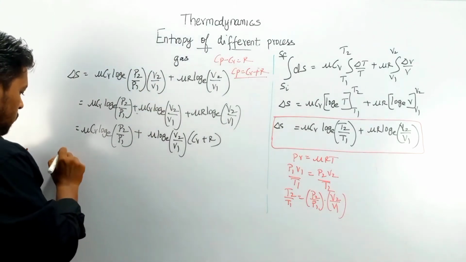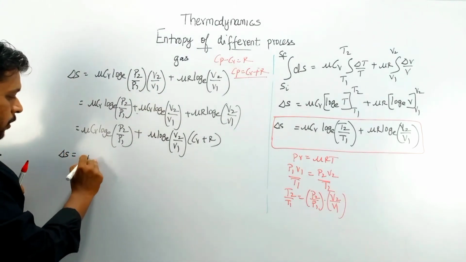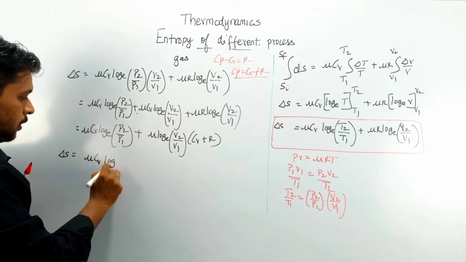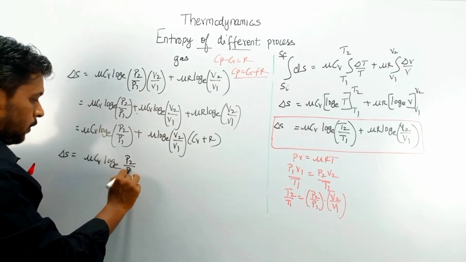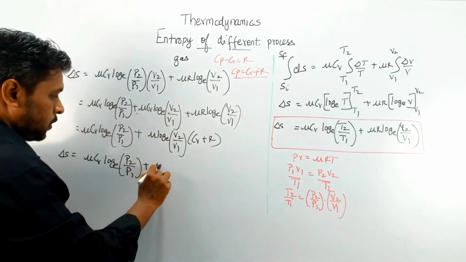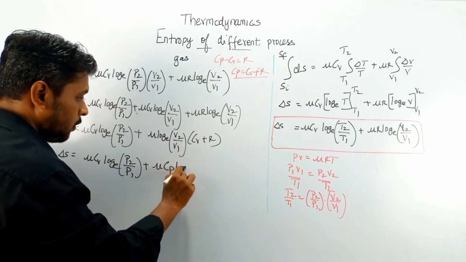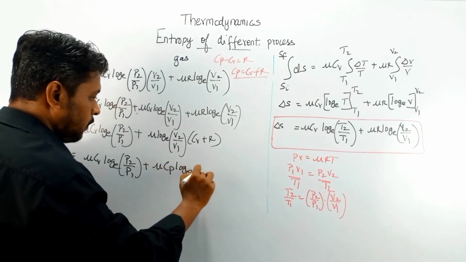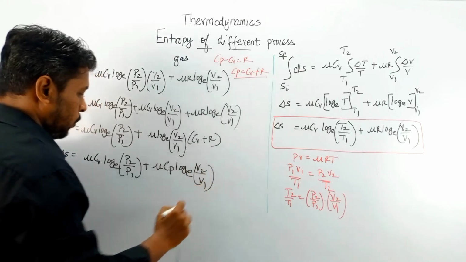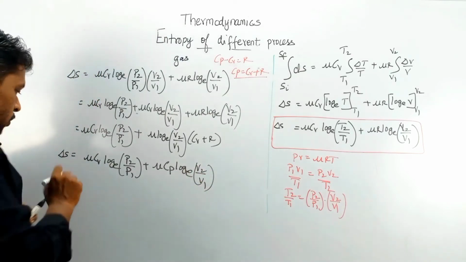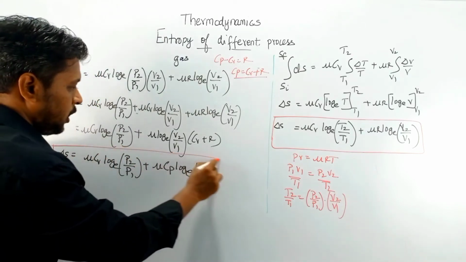So delta S will be equal to mu Cv log e of P2 by P1 plus mu Cp log e of V2 by V1. Okay, this is also one form of the general equation.